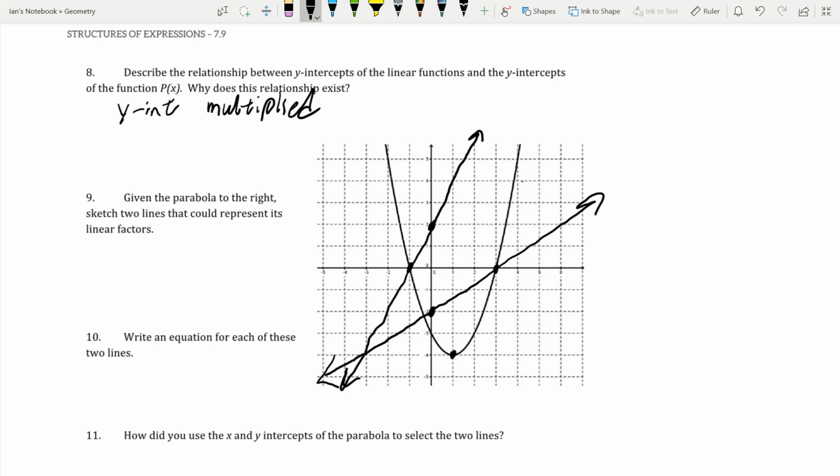So these two lines can be linear factors of this parabola here, and we'll just write those out. So one of them is, what is that, 2x - 1. Right?